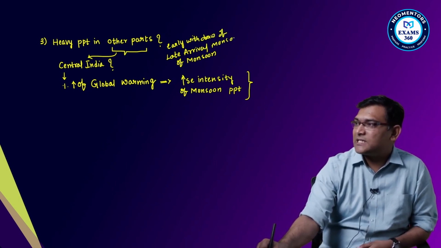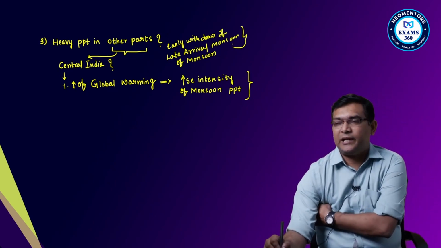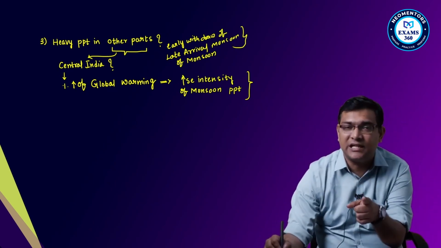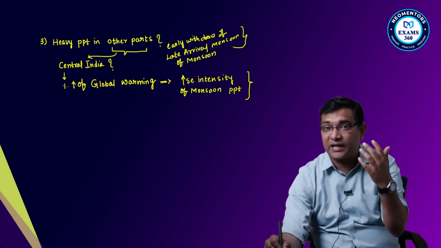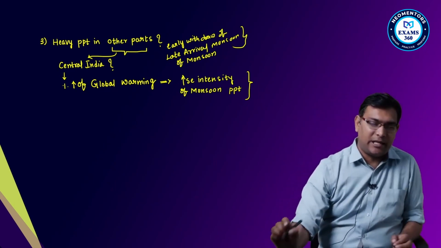But here intensity is increasing. The important point is that intensities are increasing, and because of the rising intensity, more precipitation occurs in these particular areas.